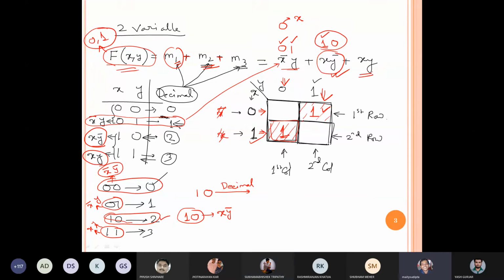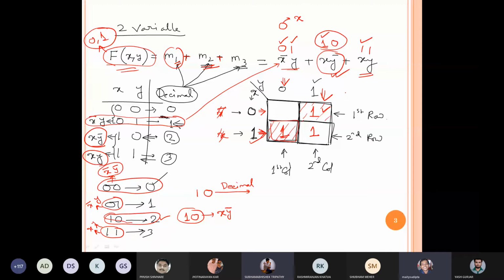Let's focus on the third term. It is xy. Xy means 1 1. So the x value is 1, so again we have to focus on the second row, second column. So this one. Up to this, is there any doubt? Any student is facing any issue?